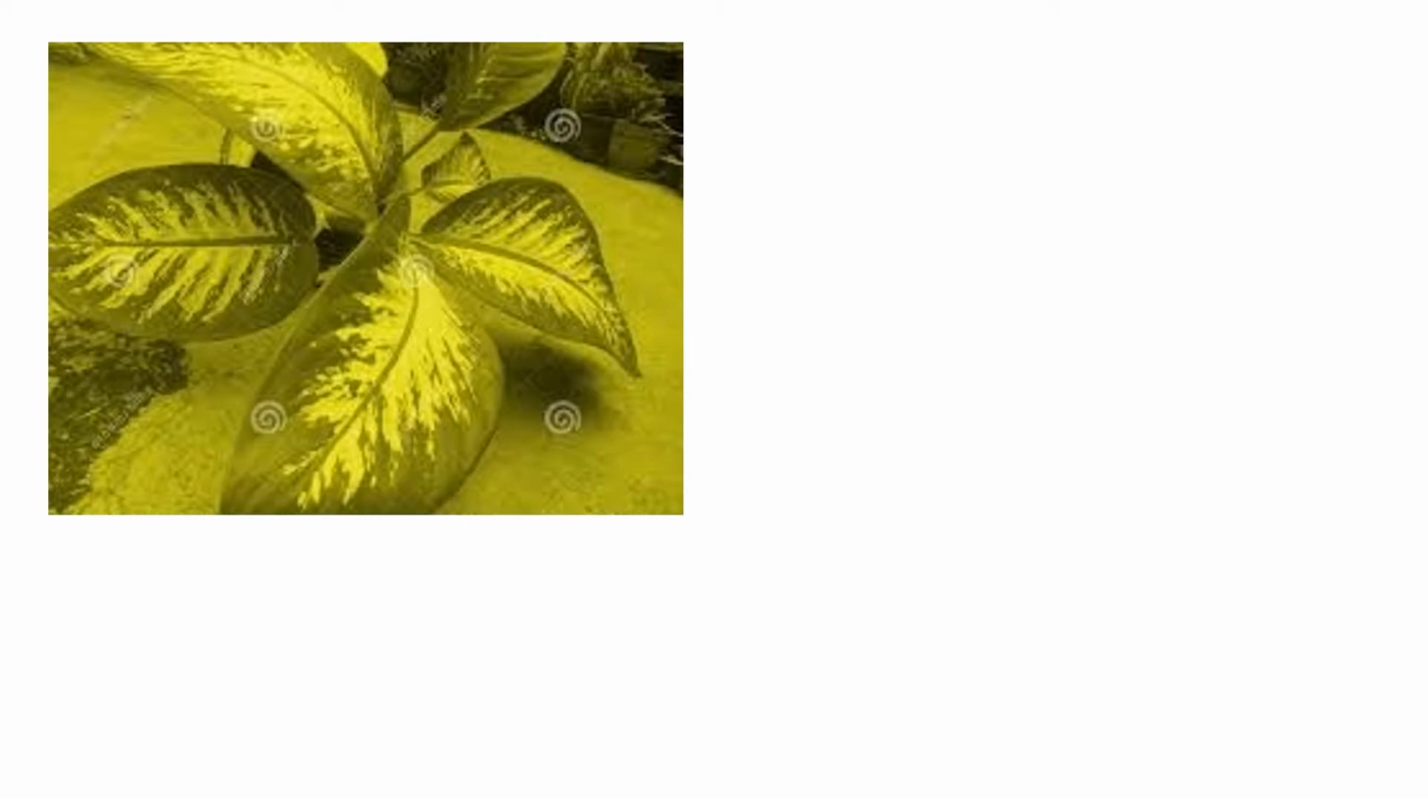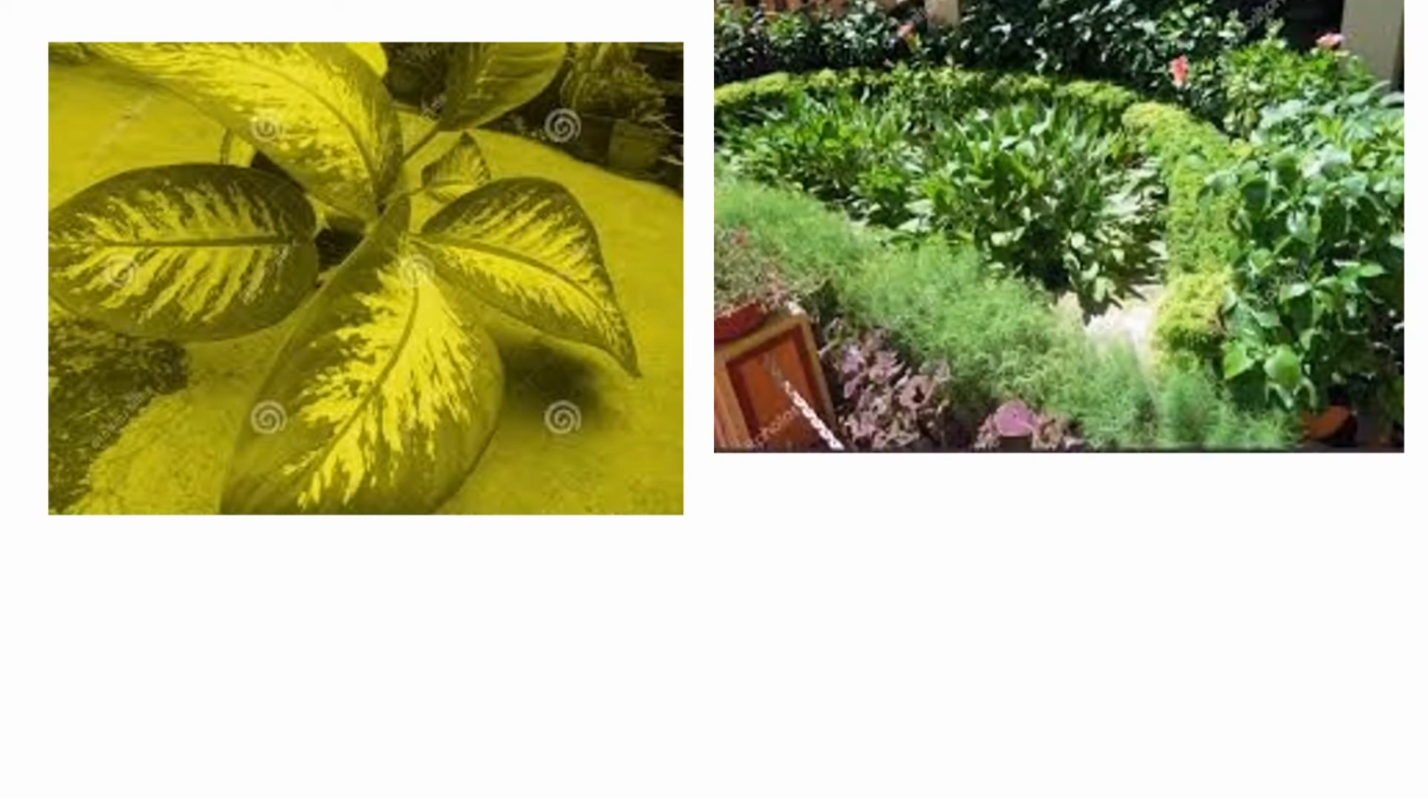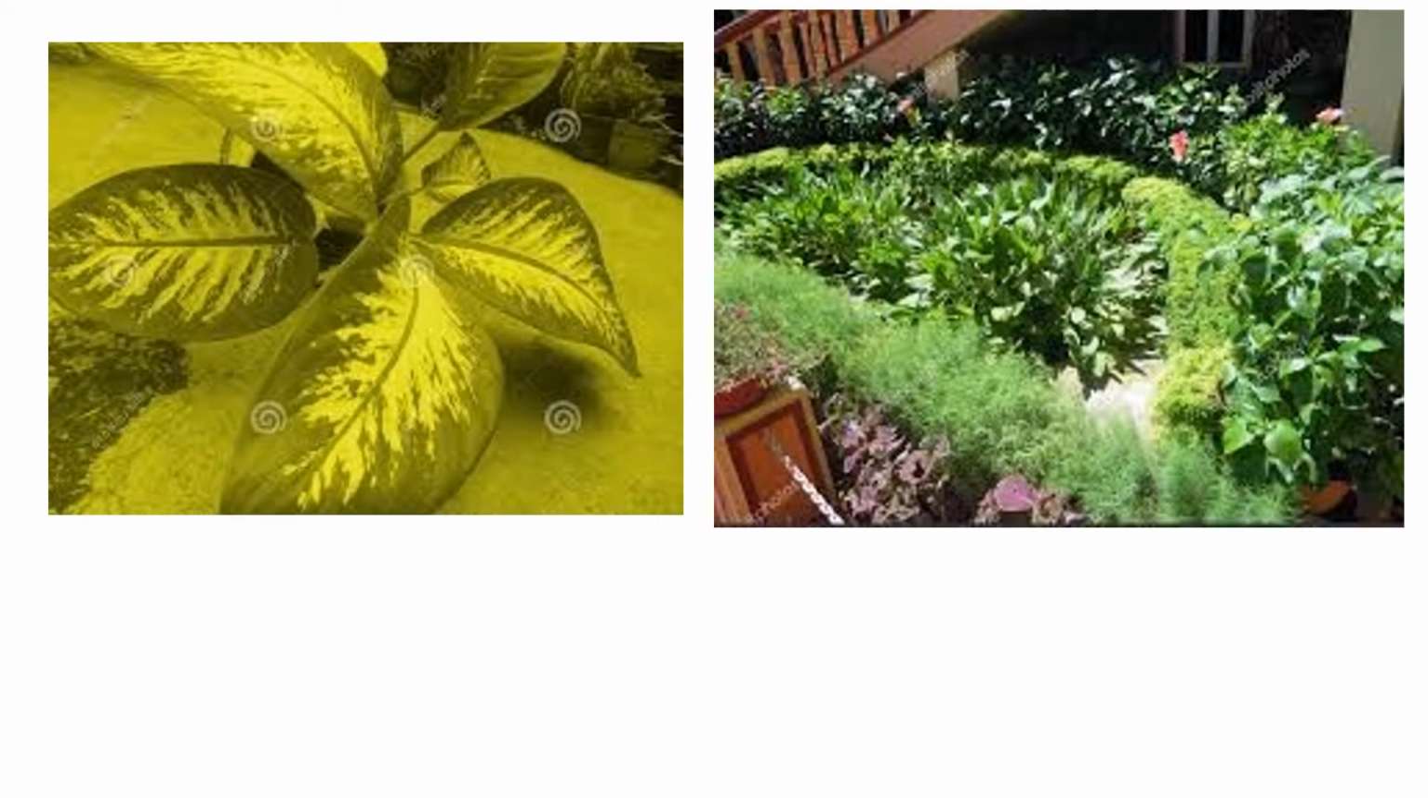Let us see a few more examples. See this leaf, Nana? In between it is white. Here at the border it is dark green. And see here, so many different leaves are there.